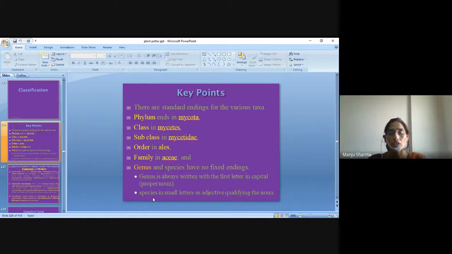Genus is always written with the first letter in capital, that is a proper noun. Species is in small letters and adds an adjective qualifying the noun.